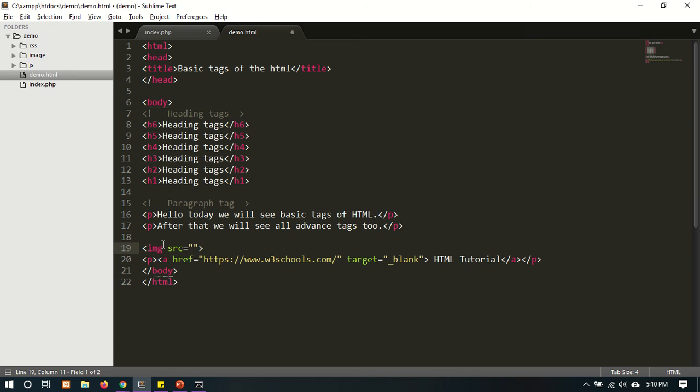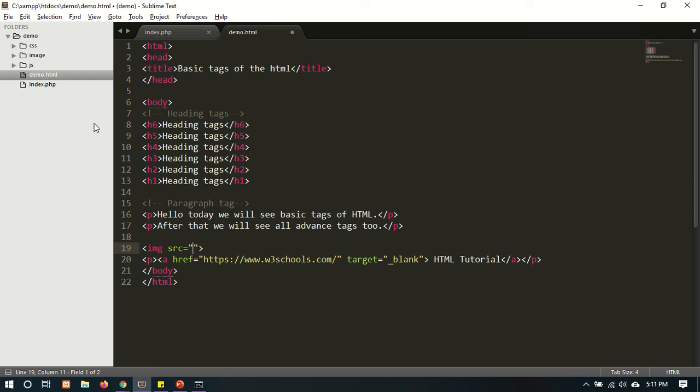There are some attributes of the img tag. First one is src. In src, whatever image we have to set, we give the full path of the image.